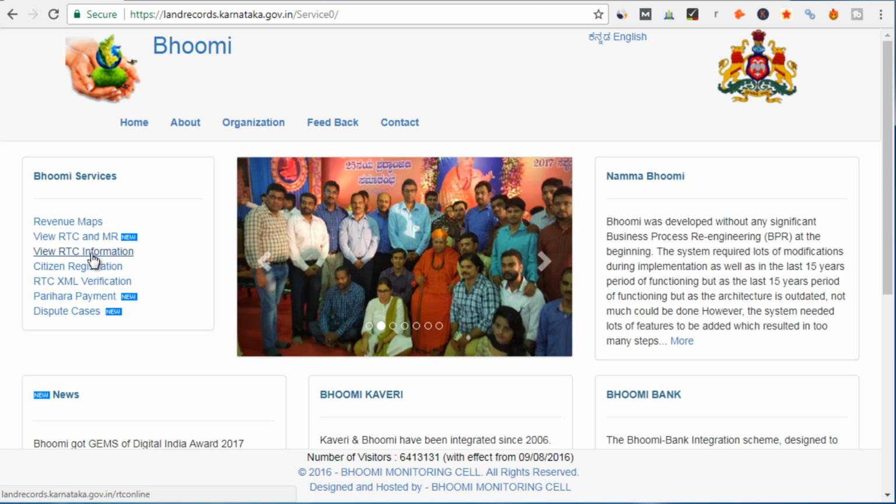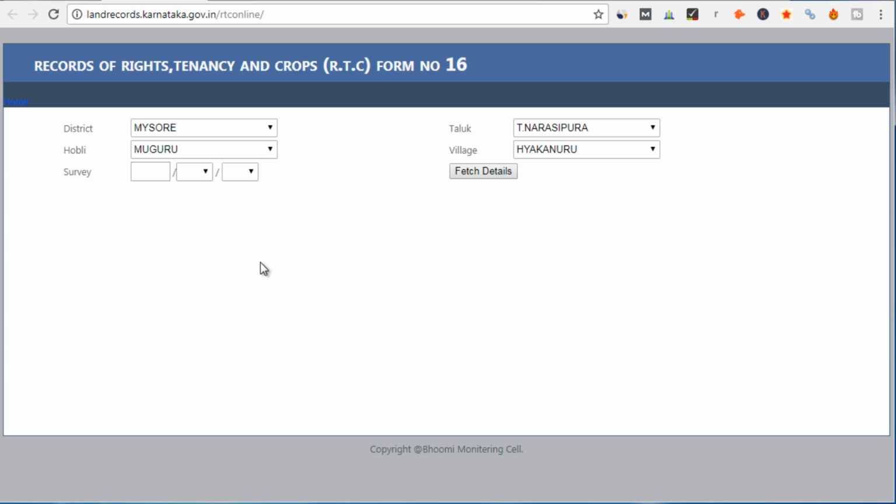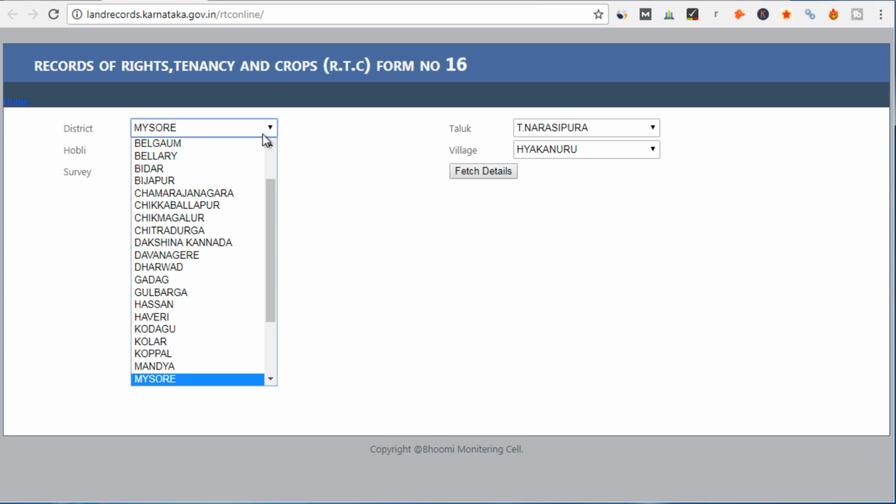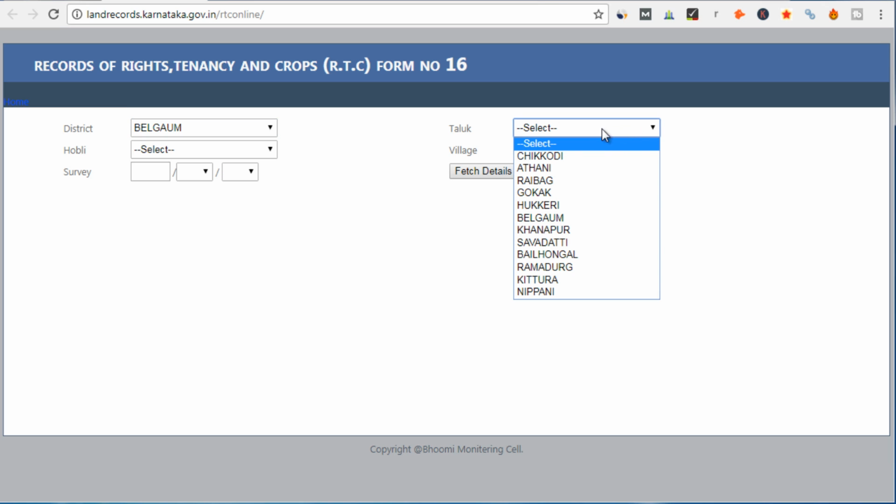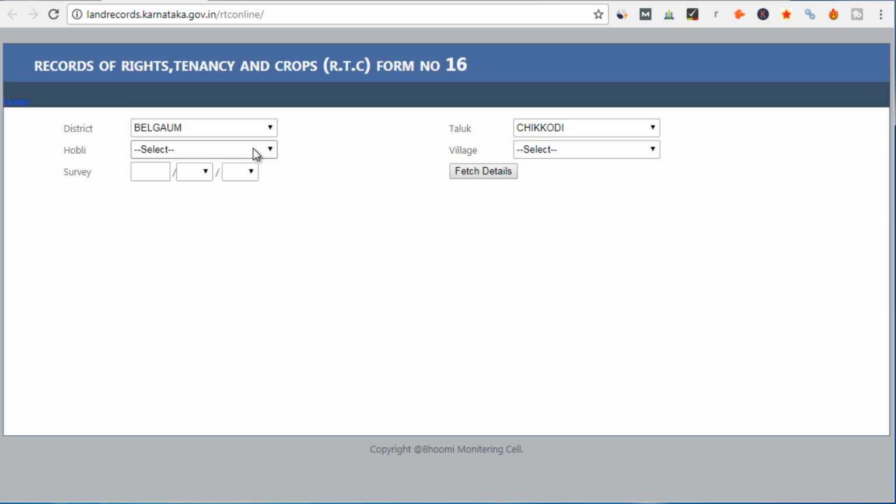So let's go to this view RTC information first. If you want to have a quick look at your land records, then you can use this option. So first you will select your district. For example, let me select Belgaum here, and then you will select your taluk. So let me select one here randomly. So Chikodi again I will select, and village also let me select Chikodi again, and then you will enter your survey number. So let me enter a random survey number here, 10, and then we will select the options available here, and then you will select your hissa, right? Then you will click on fetch details.